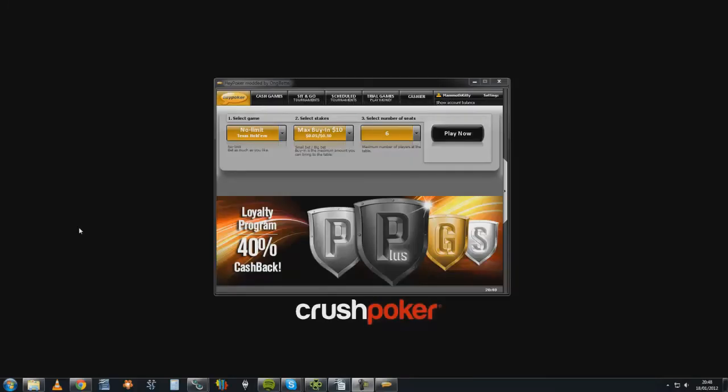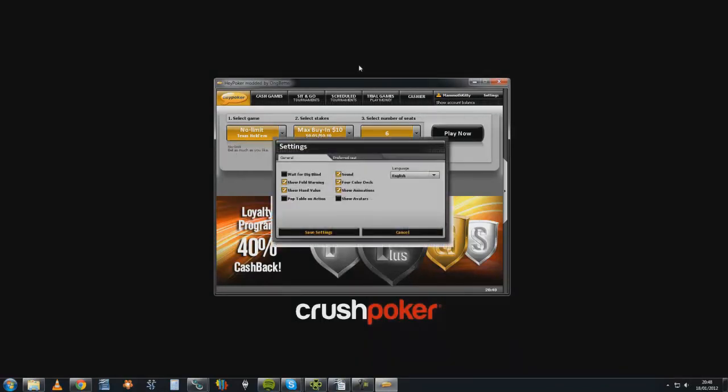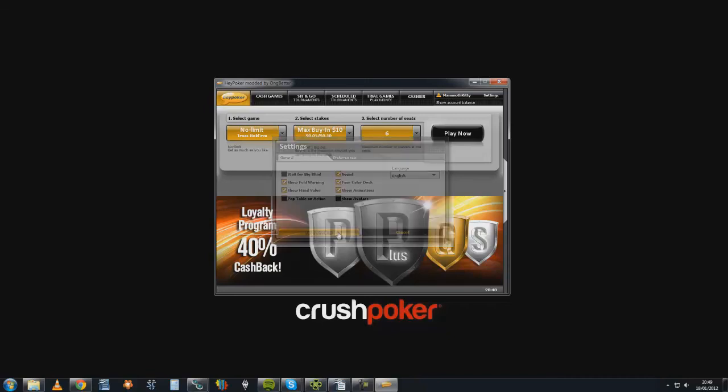So we've opened the Hey Poker program with OngBetter. Let's just go into the settings and change the things that OngBetter asked us to change. I've already changed them here, but you need to disable pop table action so that it doesn't have a check mark in it, and you also need to disable show avatars, just like this, because otherwise the program might have some problems.